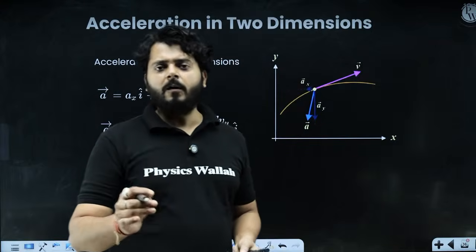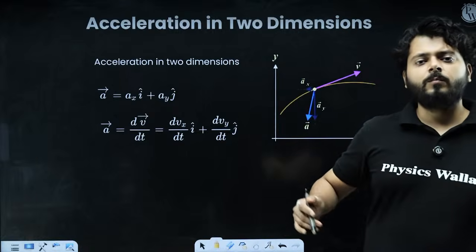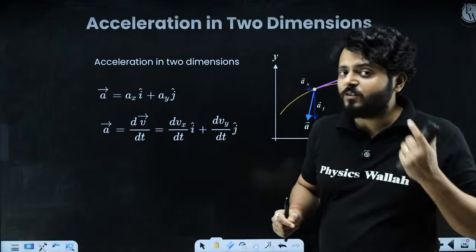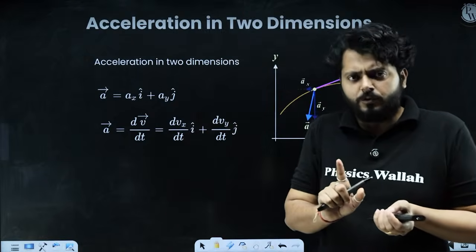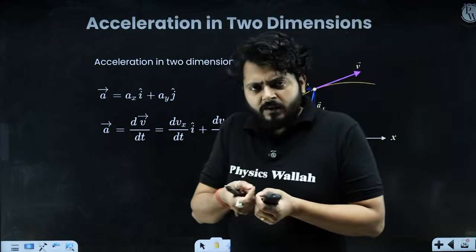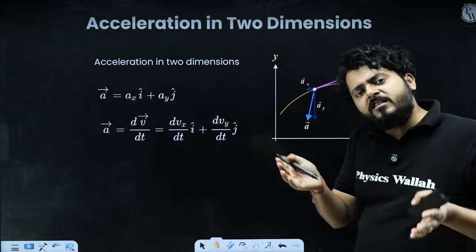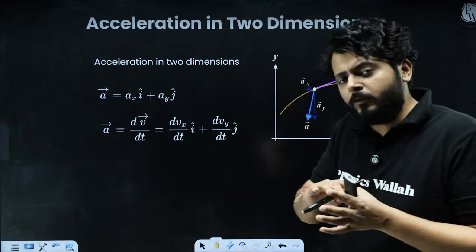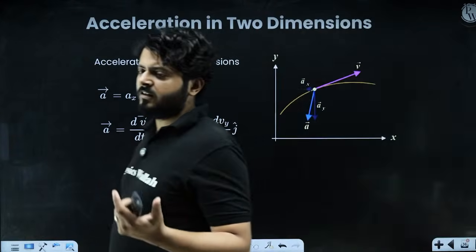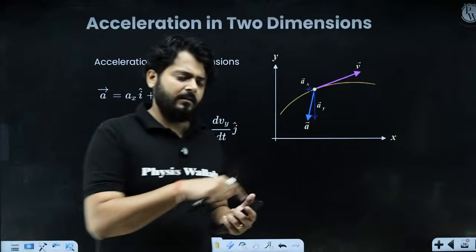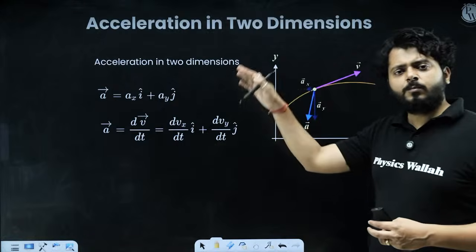My dear kids, we are understanding motion in a plane. And just like we started motion in a straight line, and we understood that first of all we have to talk about the terms of motion, right? Which is displacement, velocity, acceleration, all those things. Here we are starting motion in a plane, right? There we studied motion in a straight line. So motion in a plane means x-axis and y-axis both are going to be involved.